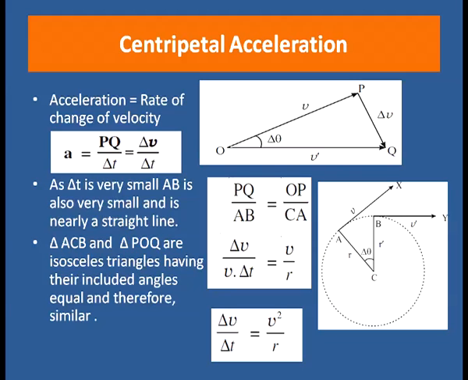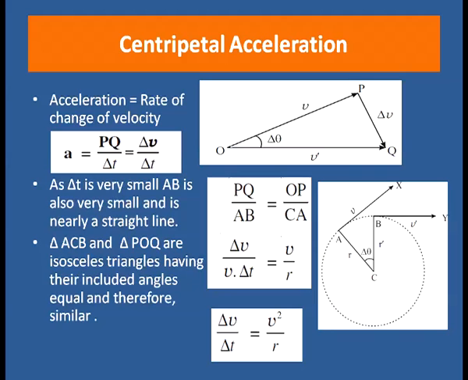Triangle ACB and triangle POQ are isosceles triangles having their included angles equal, and therefore these two triangles are similar. So for these two similar triangles, we can write PQ divided by AB is equal to OP divided by CA.